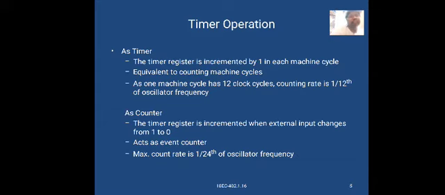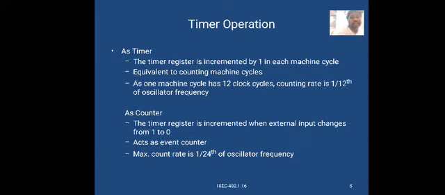As a counter, the timer register is incremented when the external input changes from 1 to 0. It acts as an event counter, counting the number of events.